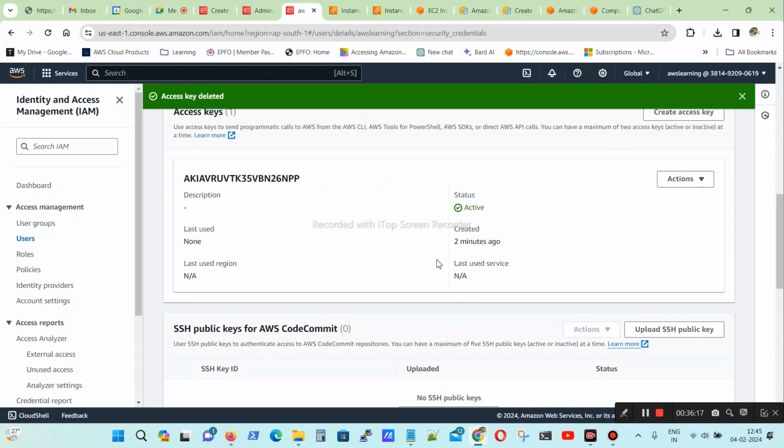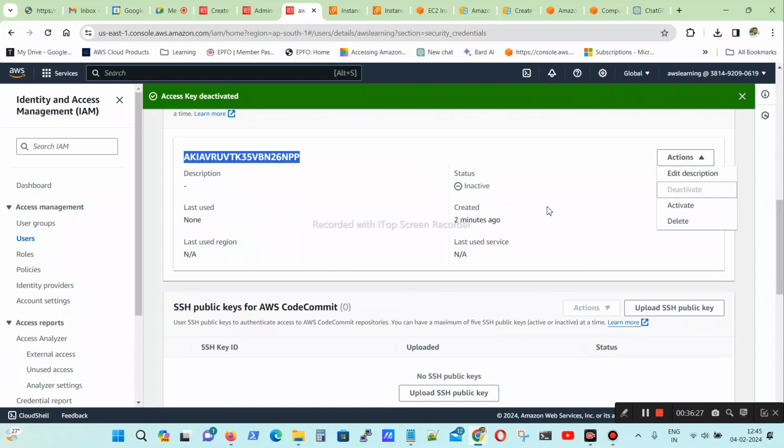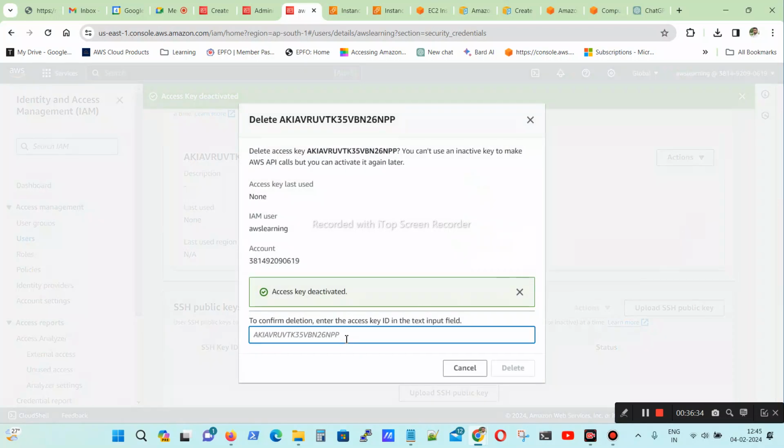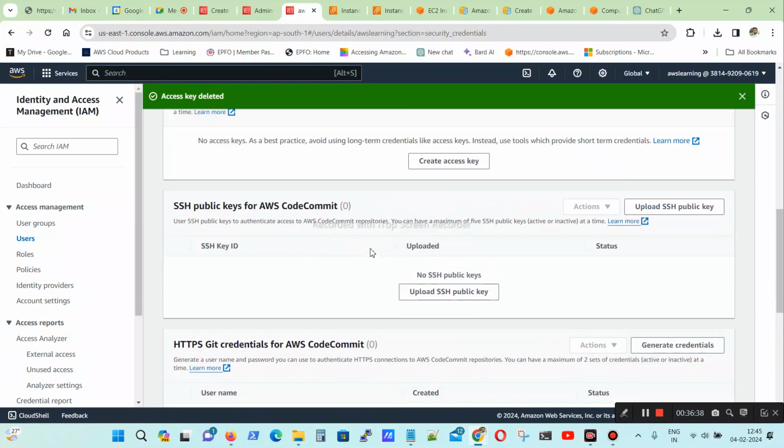Just two minutes back we created this one, and I have not downloaded this key. So what I will do, I will deactivate. It will change to inactive, and here you can delete it. So now it is deleted.